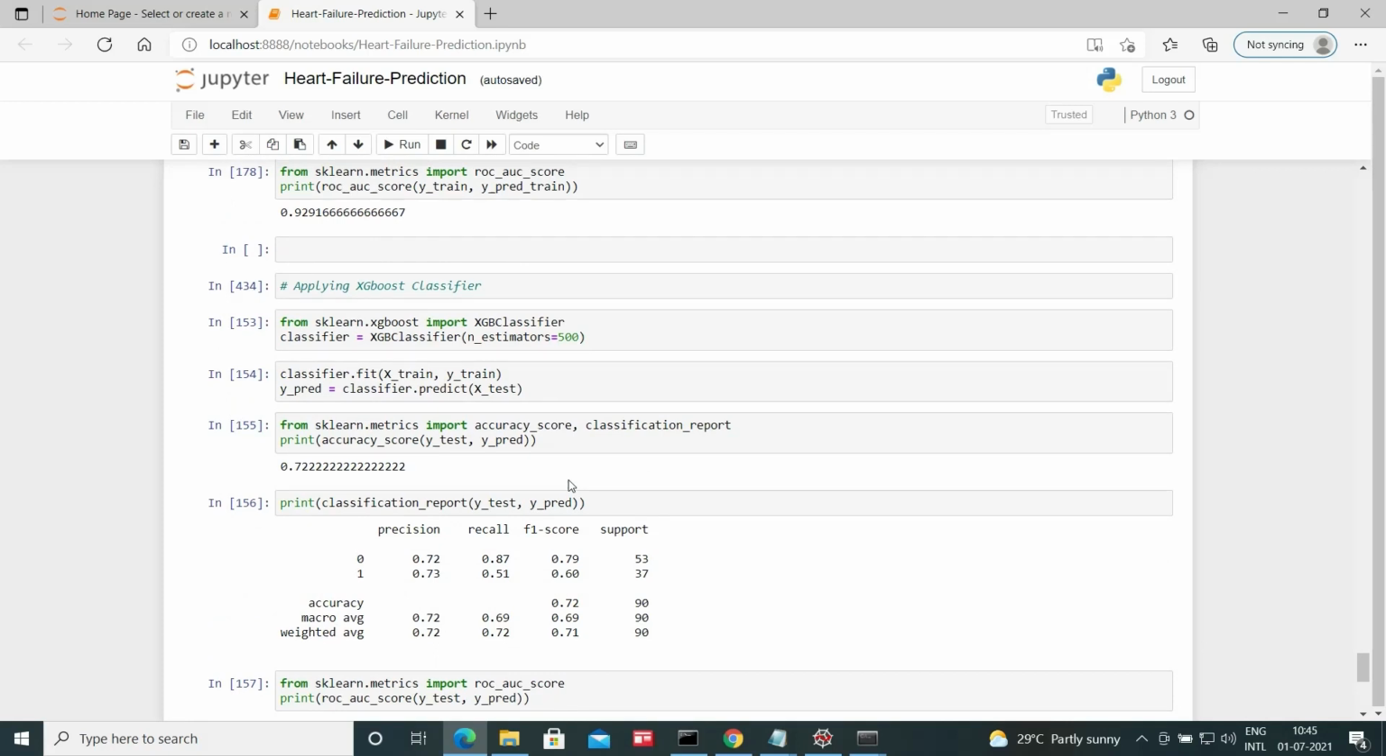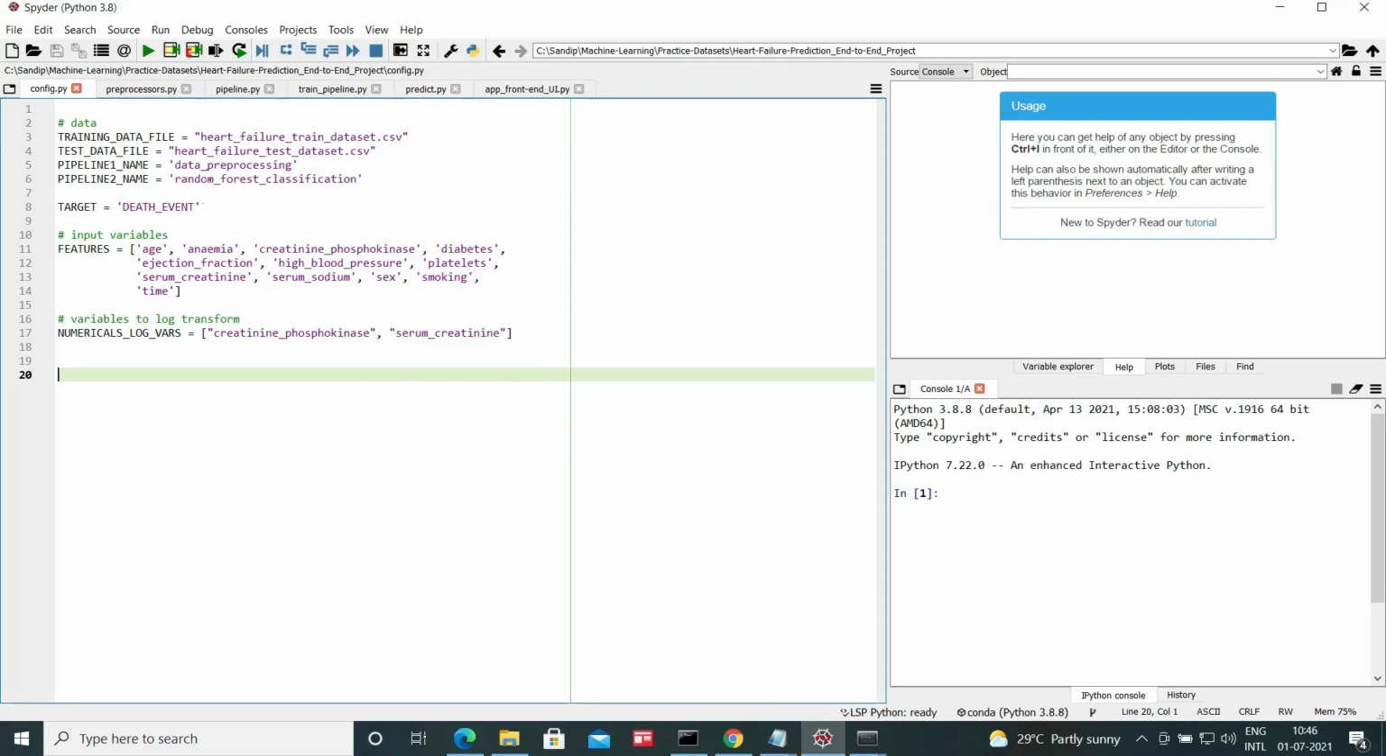So this is our research environment, and now our goal is to productionize this entire process, that is automating the entire machine learning pipeline. So for that we need to write production level code. That we are doing in Spyder IDE. So we are separating it into different Python program files.